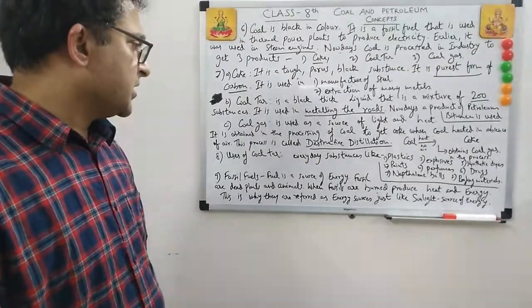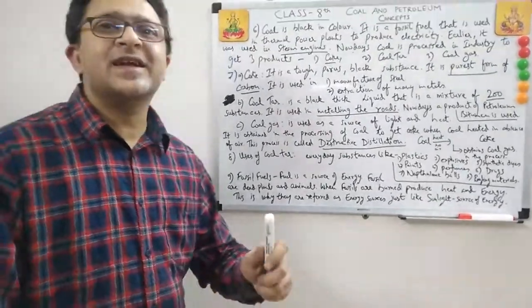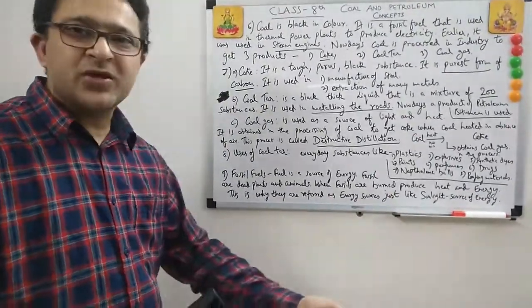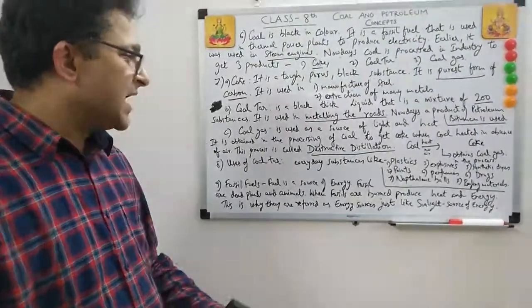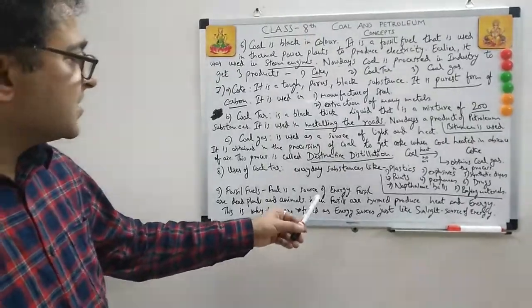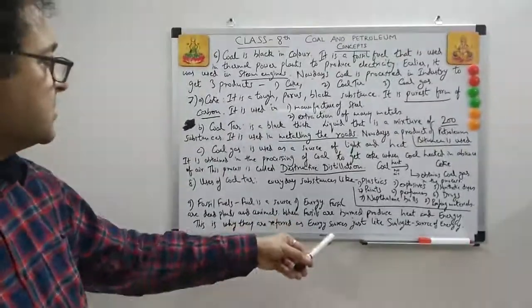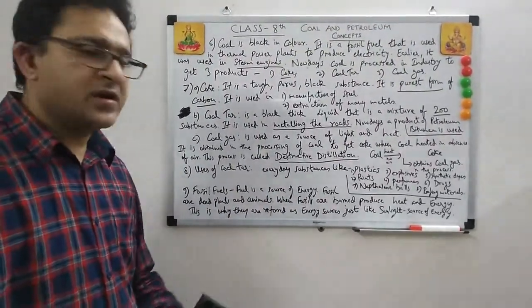Light is okay. So light, but that light is basically heat, because of heat. When you heat coal, if you use a barbecue, you heat coal, and there's a light, but that light is because of heat. So that's actually energy. So heat and energy. So this is why they are referred to as energy sources, just like sunlight, which is a source of energy. Same way, fossil fuels are a source of energy. So what is fuel? Fuel is a source of energy. For you, this is very important.